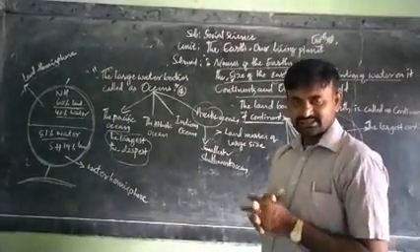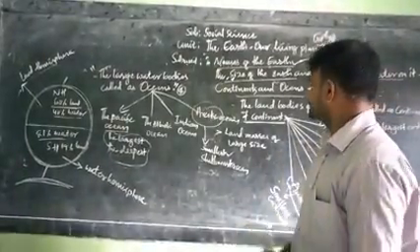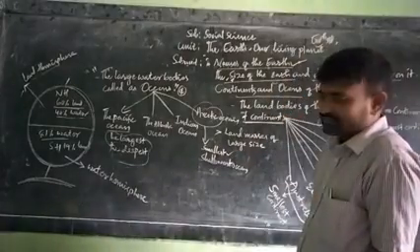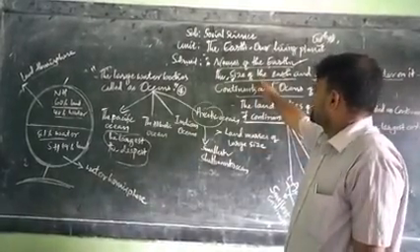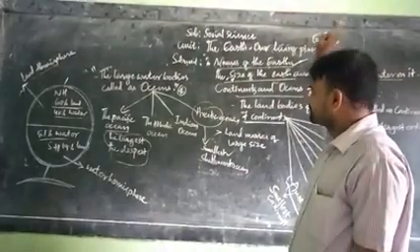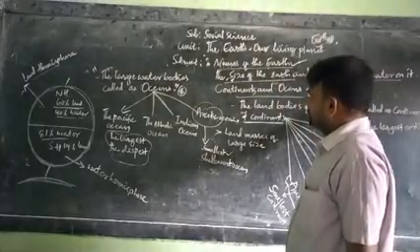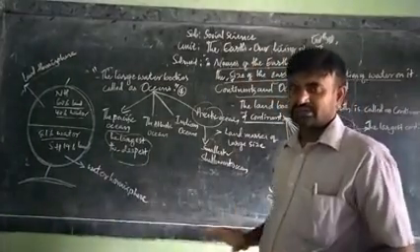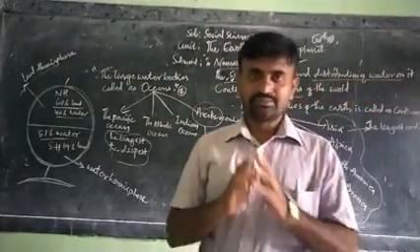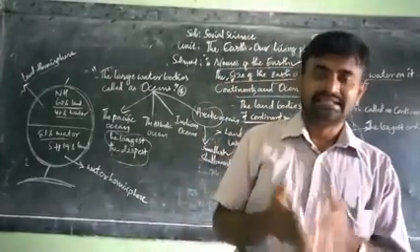Today we discussed the different names of the earth, the size of the earth, the distribution of water on it, and the continents and oceans of the world. Now I will stop here, and the remaining things will be discussed in the next class.